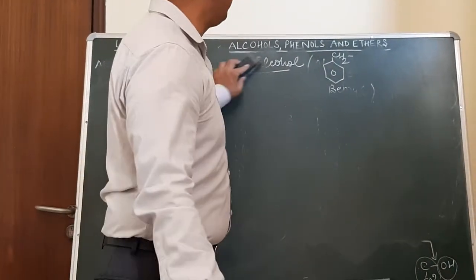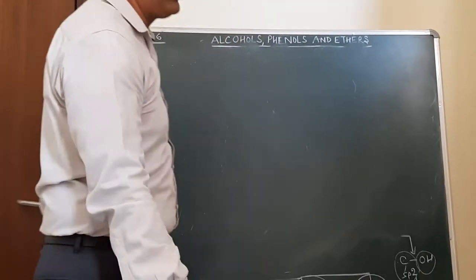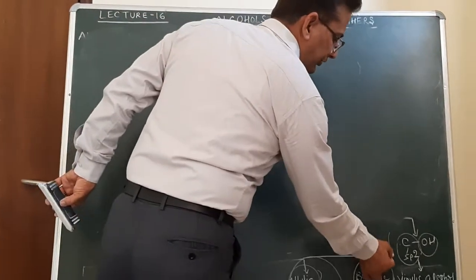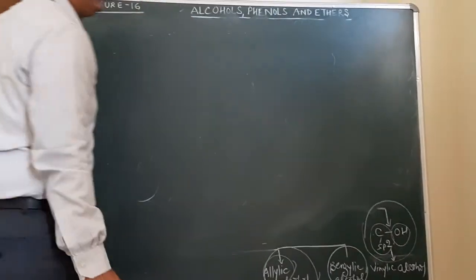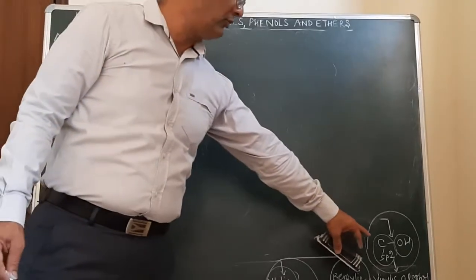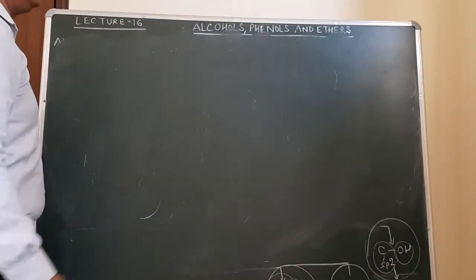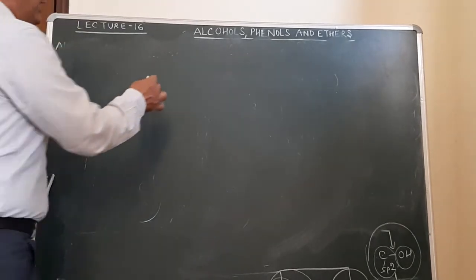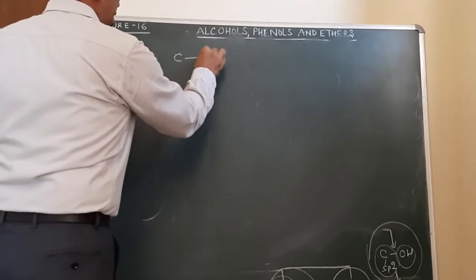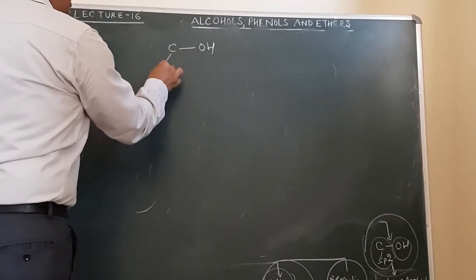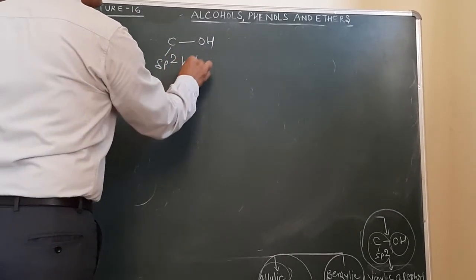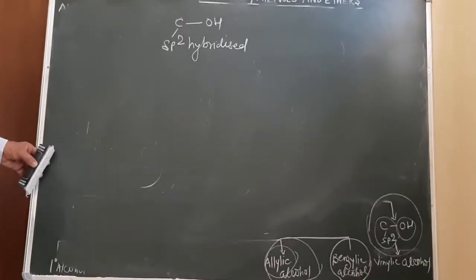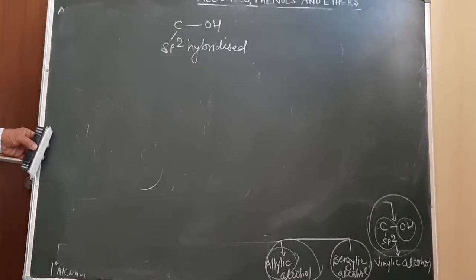In all these cases, the C-OH bond was sp3 hybridized. That means the carbon atom to which the OH group is attached was sp3 hybridized. Now another type of structure which we will come across in this chapter will be where this carbon atom will be sp2 hybridized. So now we will discuss the monohydric alcohols in which the C-OH bond is sp2. This over here is an sp2 hybridized carbon atom to which the OH group is attached.